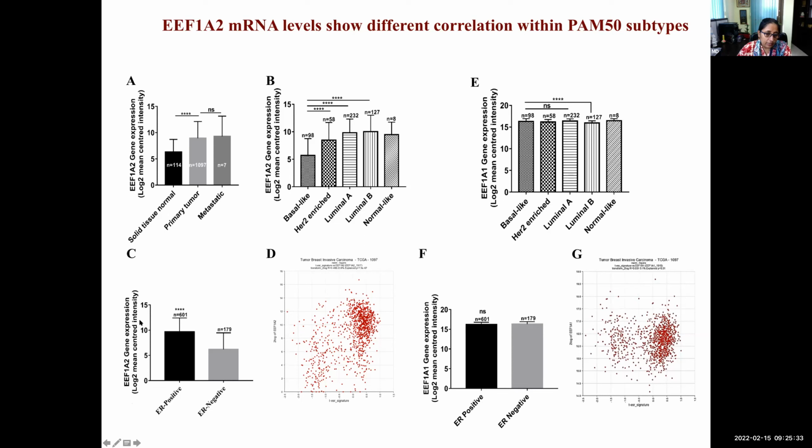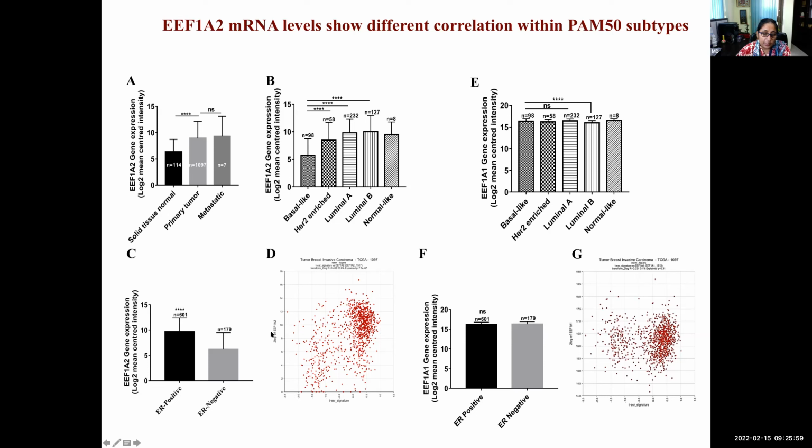Then, just to check how it was interacting with the ER receptor, whether there was any difference in ER positive versus ER negative samples, indeed we found that the expression level of 1A2 was higher in ER positive compared to the ER negative samples. And here it shows that ESR1 is the gene for ER.